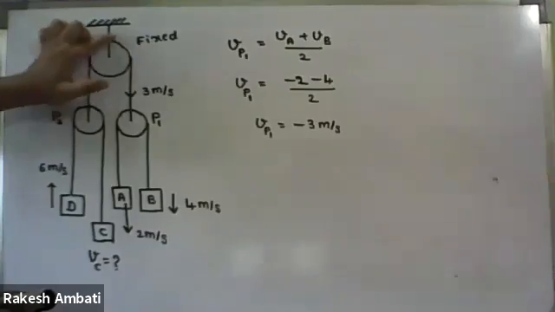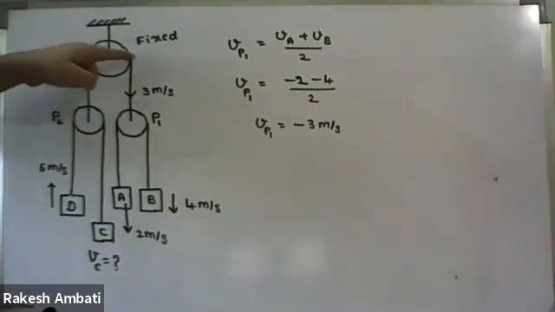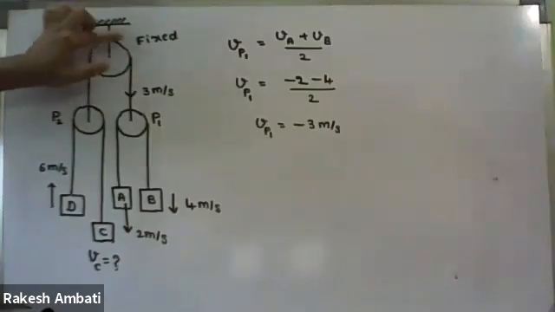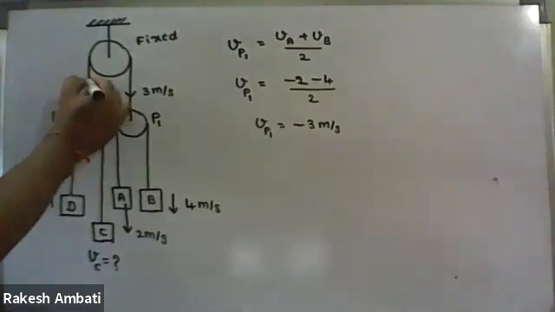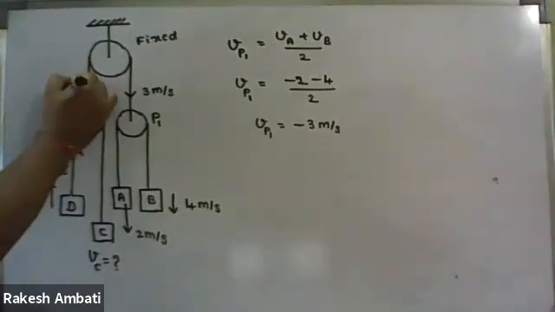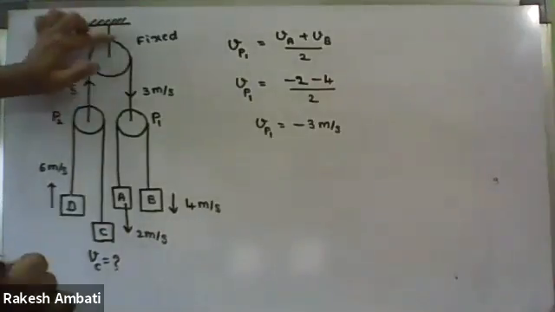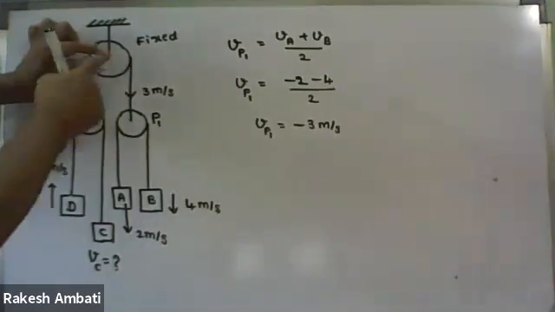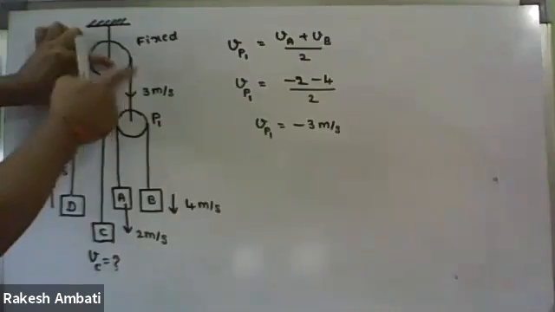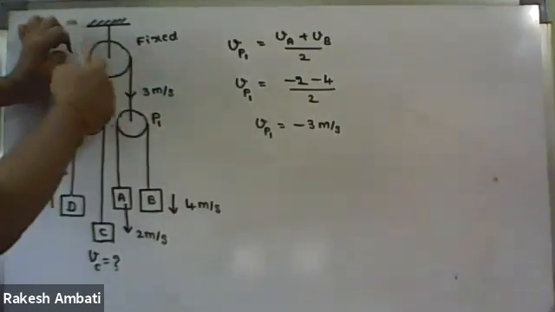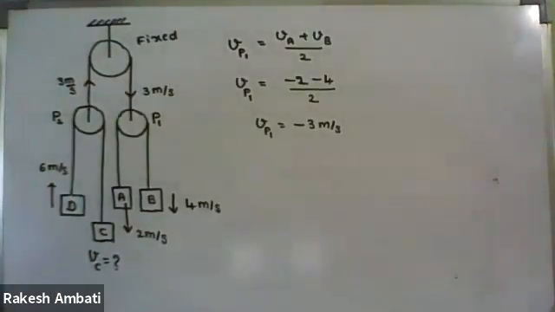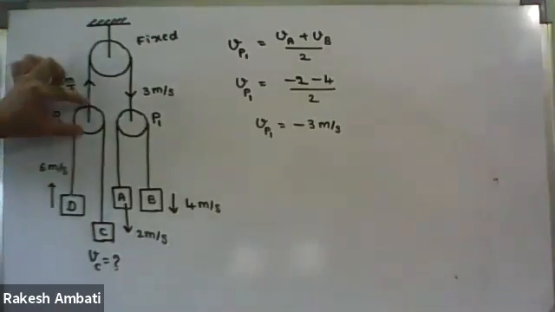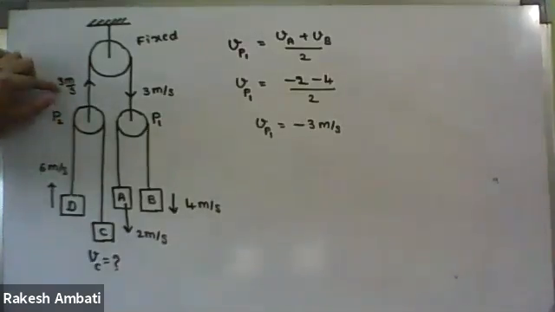So in the case of a fixed pulley, one end is moving down with 3 meter per second, and the other end will move up with the same magnitude of velocity. In the case of a fixed pulley, if one side is moving down with 3 meter per second, the other side is moving up with the same magnitude. So now the velocity of pulley P2 is 3 meter per second.